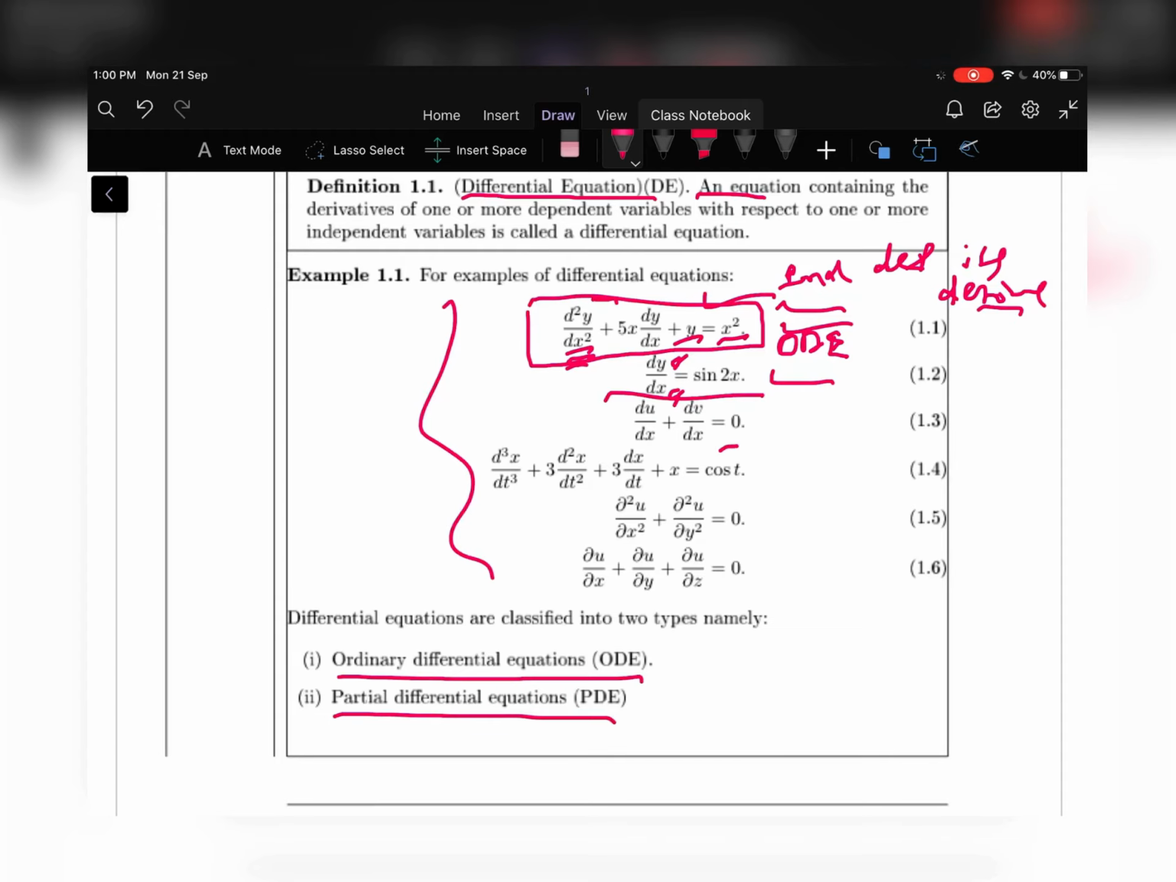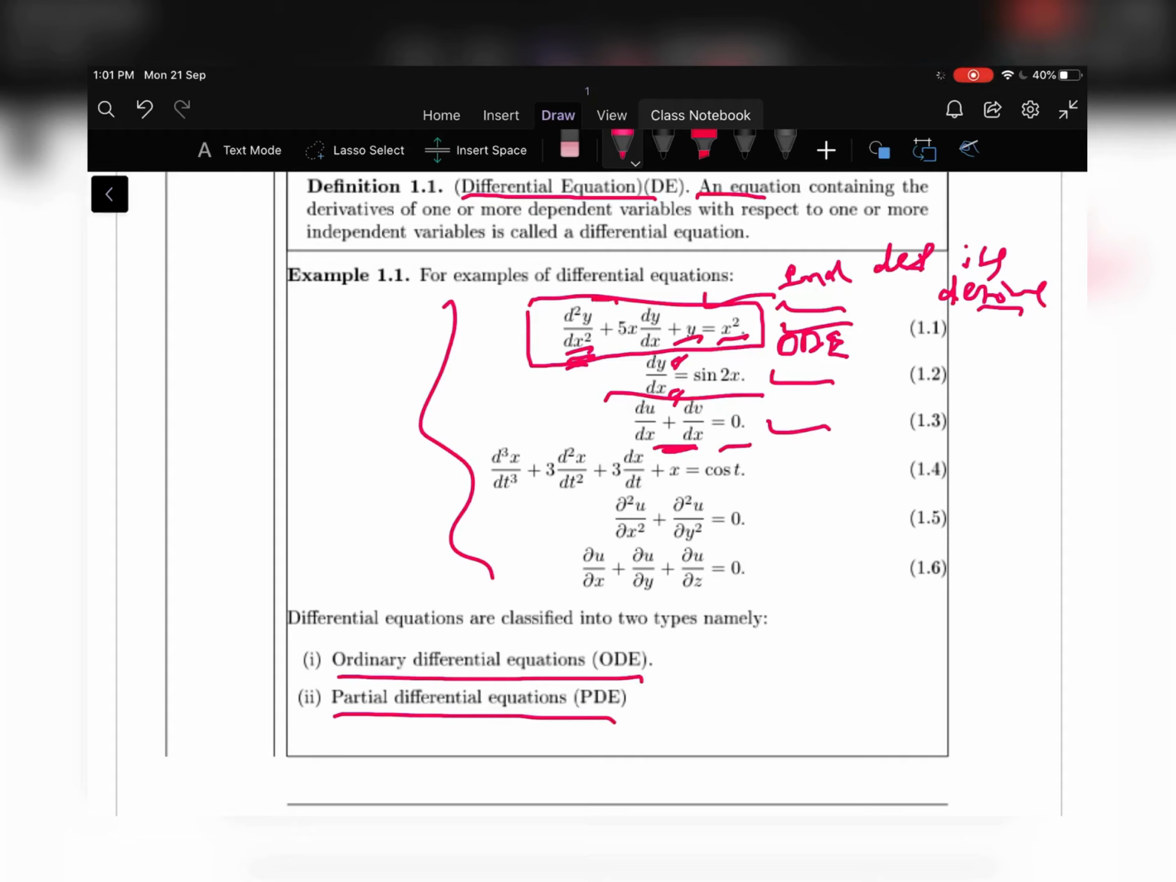Let us move to the third example. Du by dx plus dv by dx is equal to 0. So u and v are the dependent variables corresponding to only one independent variable. Therefore equation 1.3 is also an ordinary differential equation. Let us move to the next example.